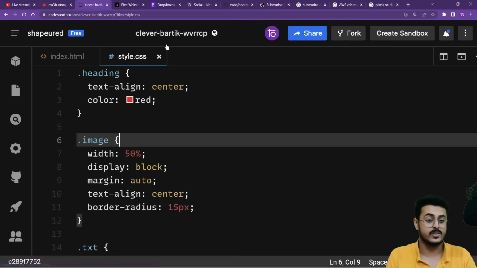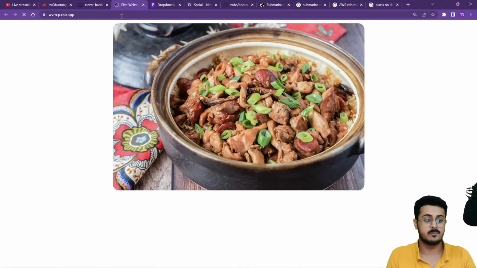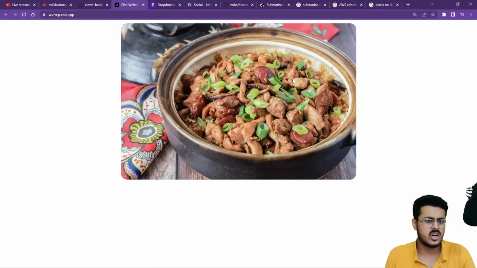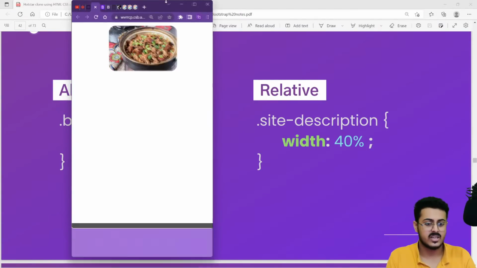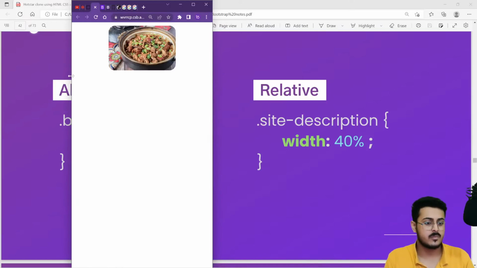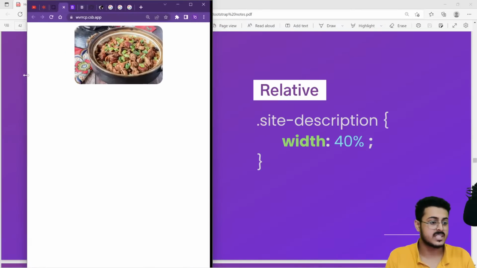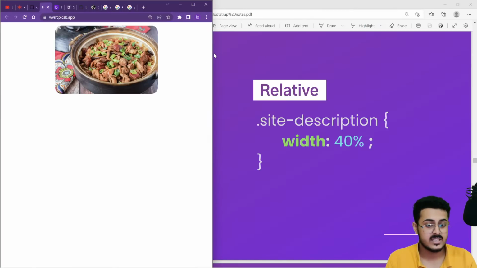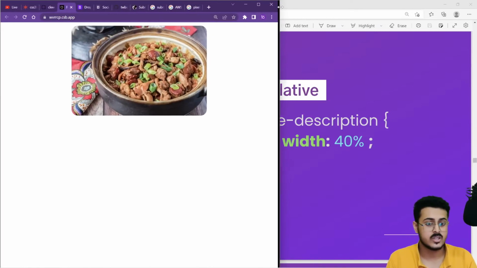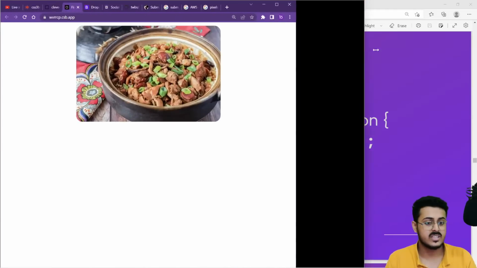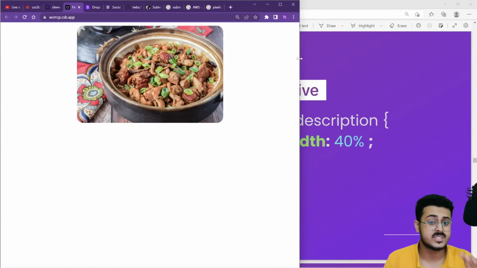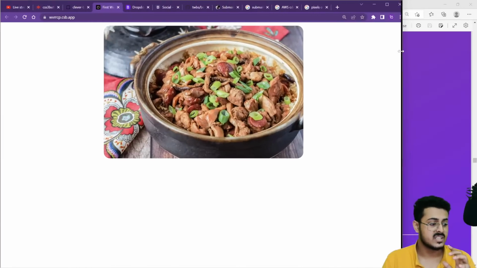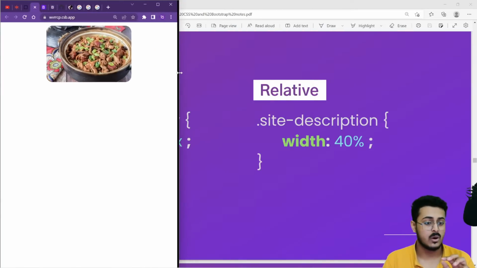If I save this, go back to my website and reload the page, as you can see, not a lot of change right now. But what if I decrease the size? As I decrease the width, the length is affected, because it is not dependent upon length, it is dependent upon the width of the screen. As I increase the width of the screen, the length of the image also gets bigger and smaller, because now the image depends upon 50% of the width of the browser.